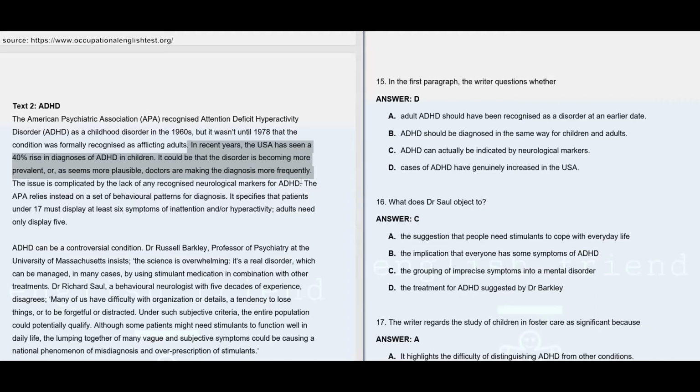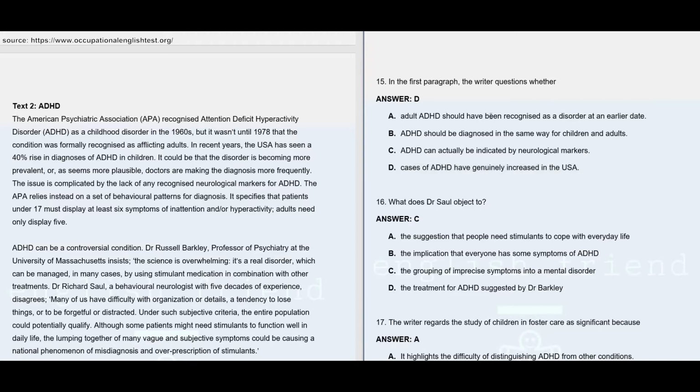So when somebody sees this particular rise, obviously everyone is going to think that there is an increase of ADHD in the USA, but the writer is questioning, is this rise because of the more frequent diagnosis that the doctors are making, or is it because the disorder is really becoming more prevalent? So this is the area where the writer is asking a question. So that is the reason why option D is the answer.